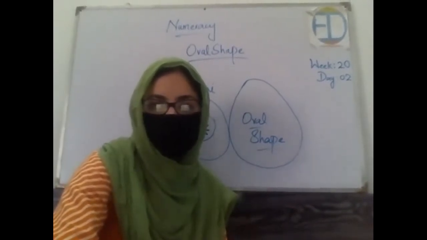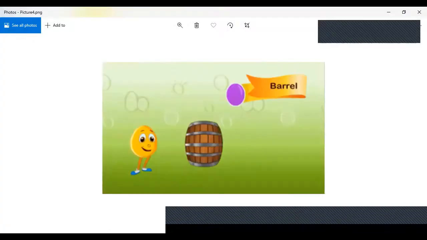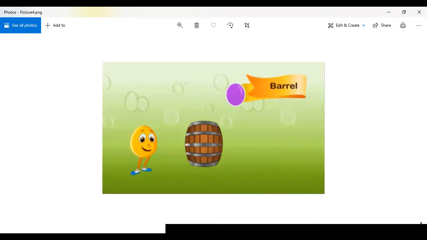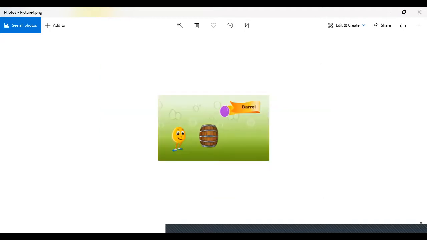So the next example is of a barrel, right? The barrel is also of oval shape, right? You see that it starts from one end, then it goes outward, and then after going to a certain point, it again starts coming inward. So the oval shape is not spherical, it's not round. Okay, let's move forward.